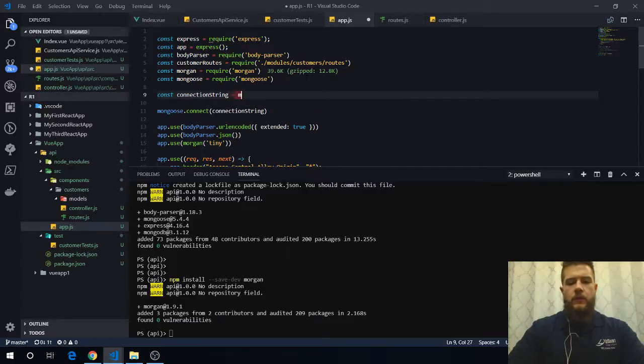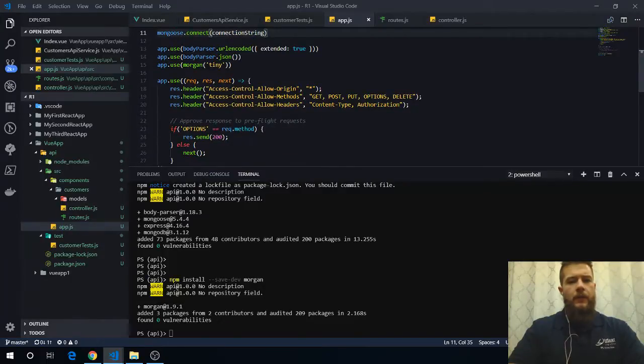Const connection string equals mongodb. This is a connection string for the database. I don't have any security on it because it's localhost, 27017. And what do we want to call this database? VueCRM. How about that? VueCRM sounds like a good idea. I think I got that right. So we're going to leave that there.